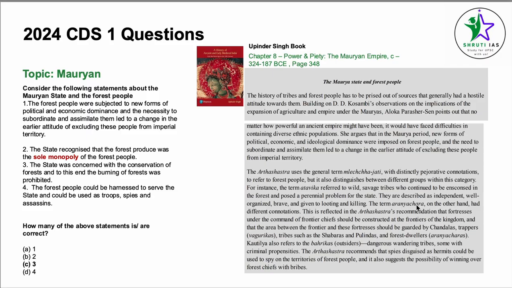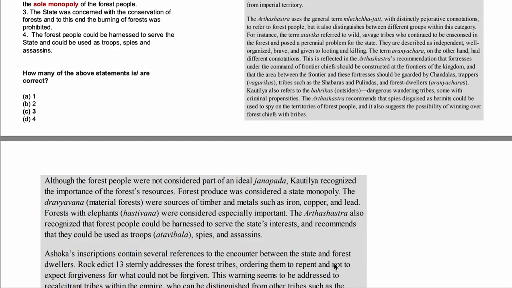The term Aranyachara, on the other hand, had different connotations. This is reflected in the Arthashastra recommendation that fortresses under the command of the frontier chief should be constructed at the frontiers of the kingdom, and the area between the frontier and these fortresses should be guarded by Chandalas. The Arthashastra recommended that spies disguised as hermits could be used to spy on the territories of forest people. It also suggested the possibility of winning over forest chiefs with bribes.